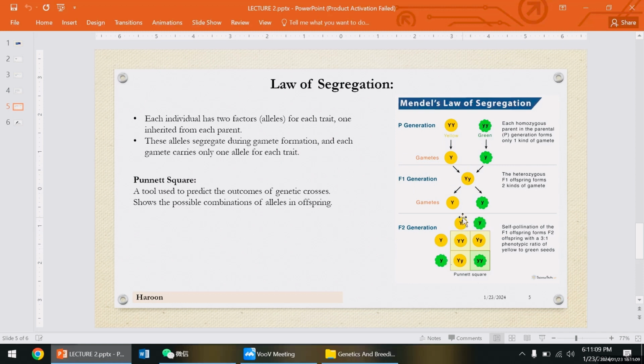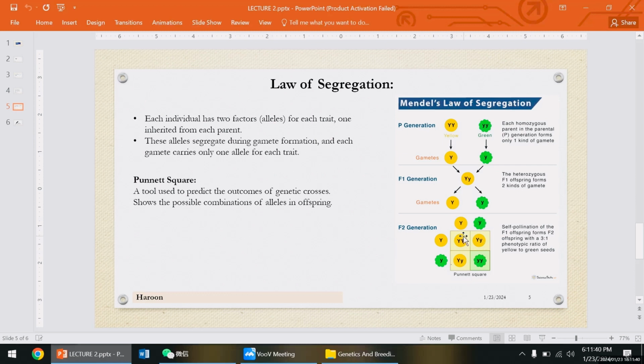When this capital Y crosses this capital Y, we get two dominant alleles. This is yellow color. When this small y crosses capital Y, we get heterozygous. This is also yellow color, because the dominant allele masks the recessive allele.